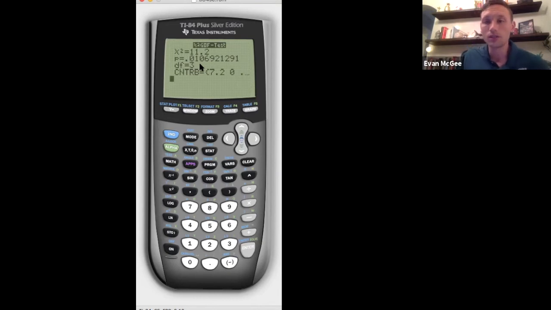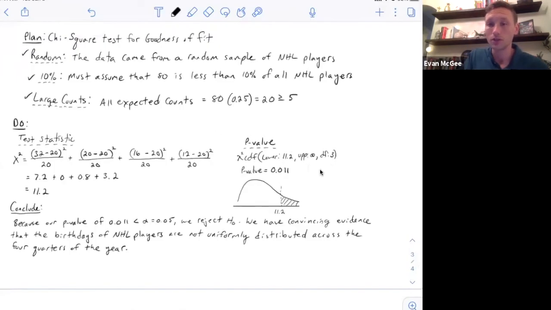So if you're doing this on your calculator, you need to make sure you put these 3 things down in the do section on your notes. If you choose to do it on your calculator, you have to have those 3 things on your notes or on your answer. But if you type something in wrong, you're going to get the wrong chi-square, and you're going to get the wrong p-value.